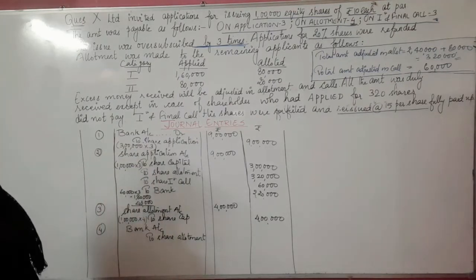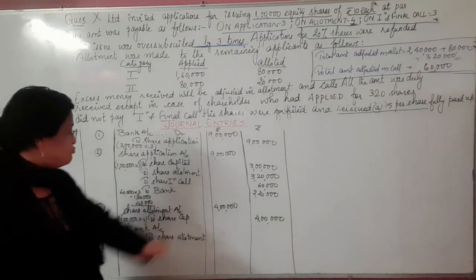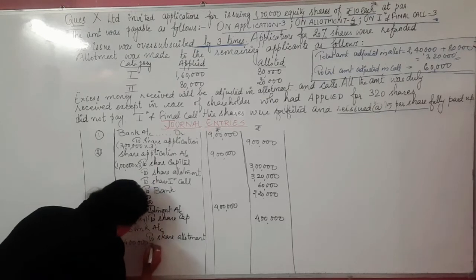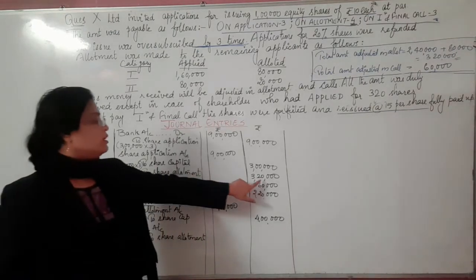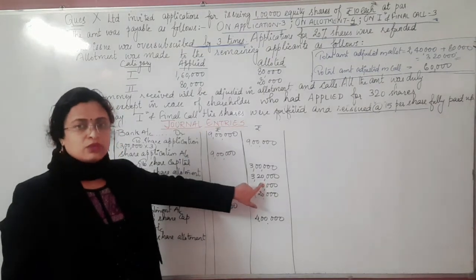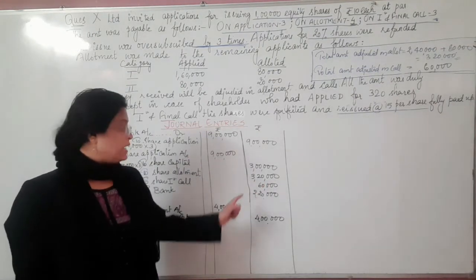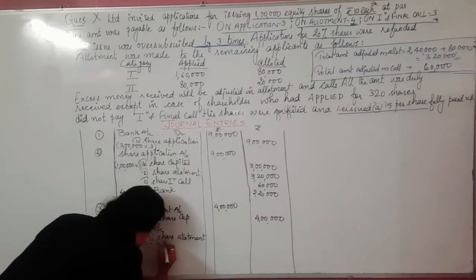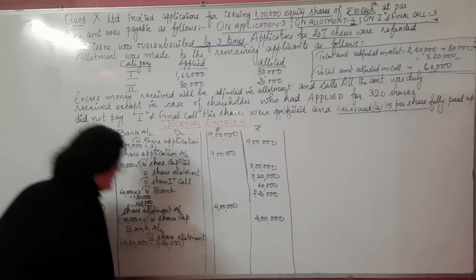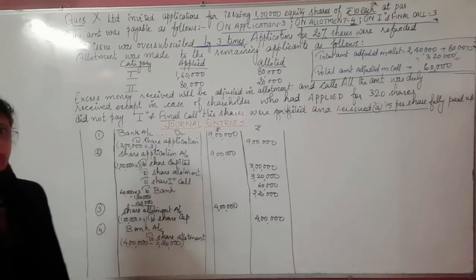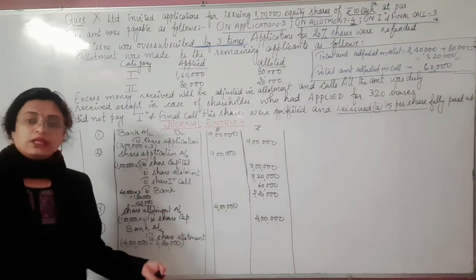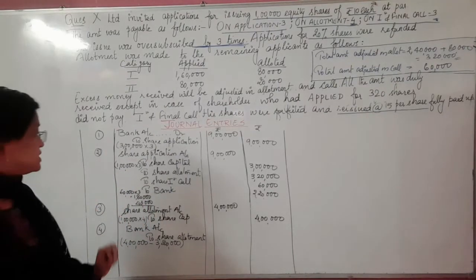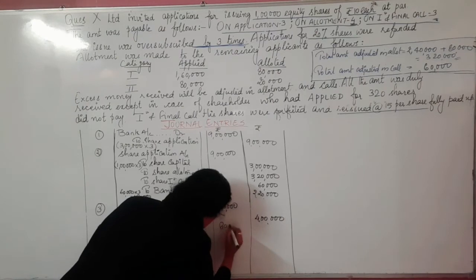So what is the total allotment amount we are supposed to receive? 4 lakhs. Got it? We are supposed to receive 4 lakhs, but we have already seen that the extra amount we received earlier is 3,20,000. So 4 lakhs minus 3,20,000. It basically means the allotment requirement is 4 lakhs, and already 3,20,000 rupees were received earlier. So how much will we call in allotment? It's only 80,000. This is how the amount will be calculated.